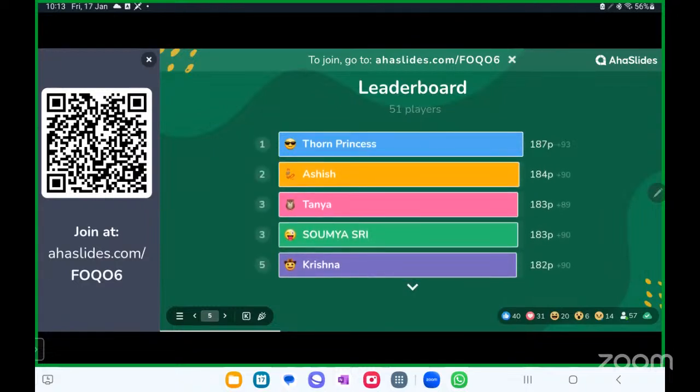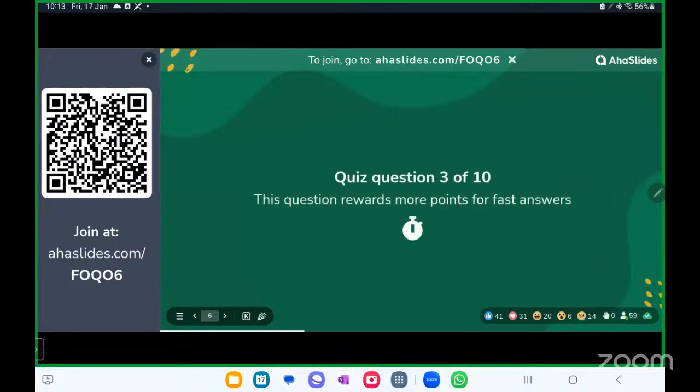So the leaderboard shows Tom Princess is leading, followed by Ashish, Tanya, Soumyashri, and Krishna. I would say peds is one of the baby subjects and also one of the scoring subjects. And if you know, you know. And right now, the competition is just stating the fact that you know the answer and how fast can you answer. All right. So moving on to your third question.